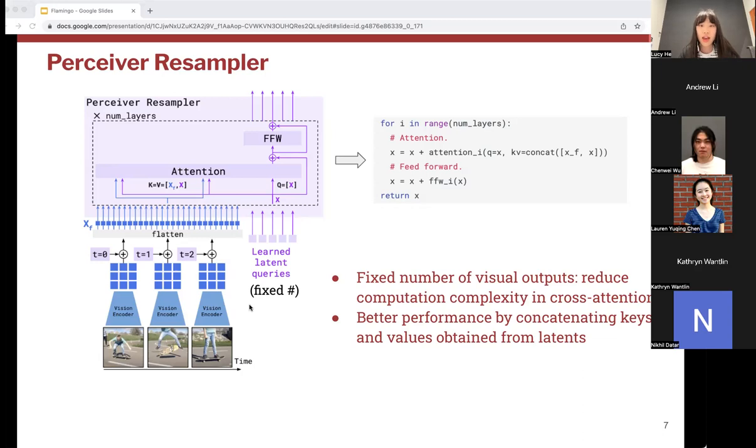And the learned latent queries are the same size as the output, as we can see here, 5 and 5. And how the vision encoder works is that it first produces this 2D grid encodings of the images, and they are concatenated together and then flattened into 1D. And this is denoted as XF in this figure. And the keys and values obtained from XF are concatenated with keys and values obtained from the latent query. So in an ablation study later, the authors noted that the concatenation gives a slightly better performance.